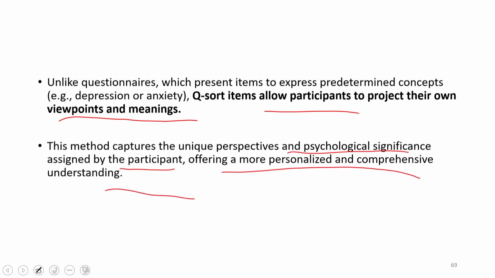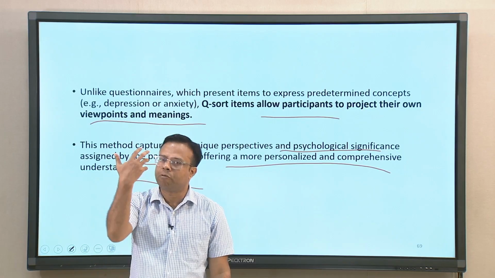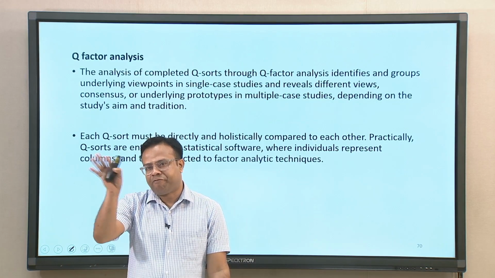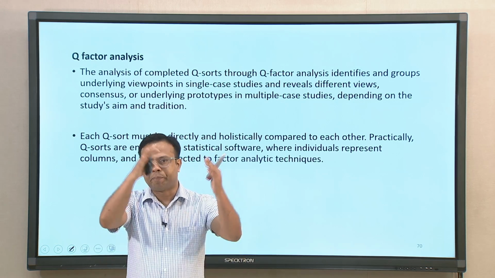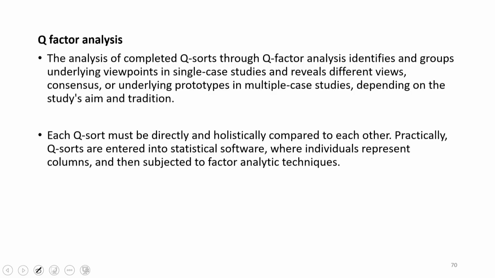That is the advantage of the Q sort technique, but obviously this takes much more time and involvement from the participant. And finally, the Q factor analysis is done to find the patterns within the person as well as in comparison with other persons. That is called Q factor analysis. This is a more specific statistical procedure. Whatever data they get from this sorting technique is then analyzed using Q factor analysis.